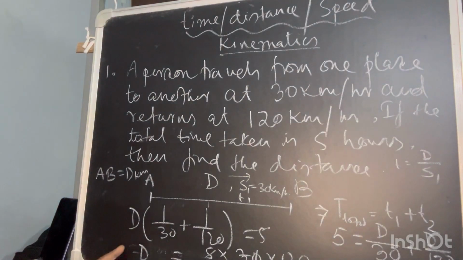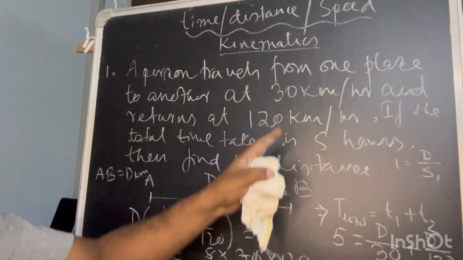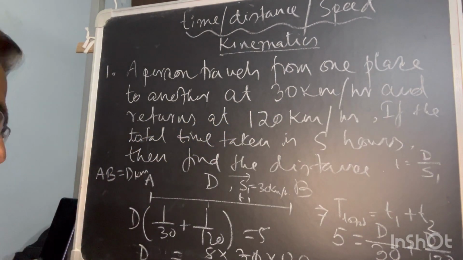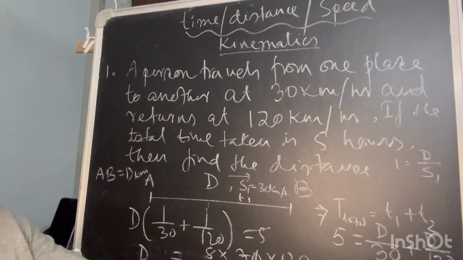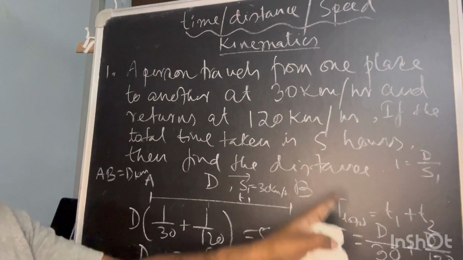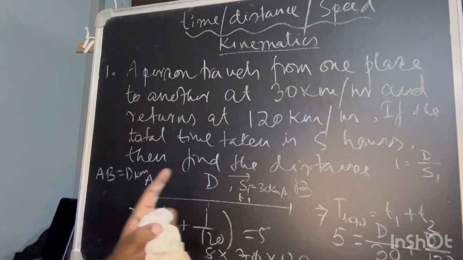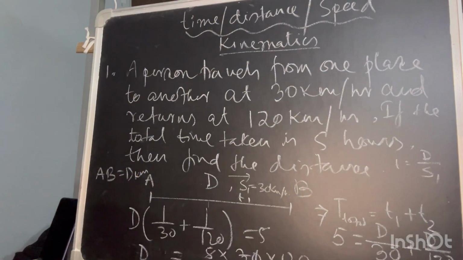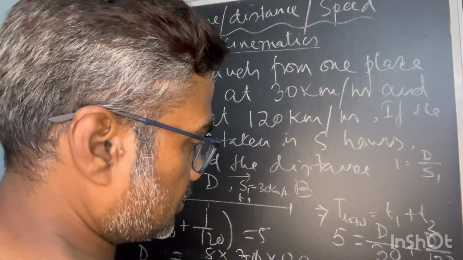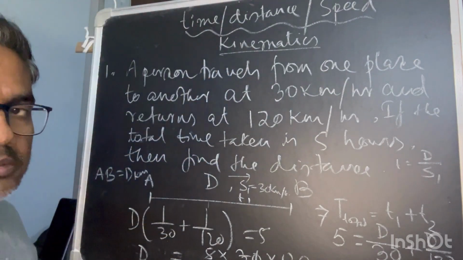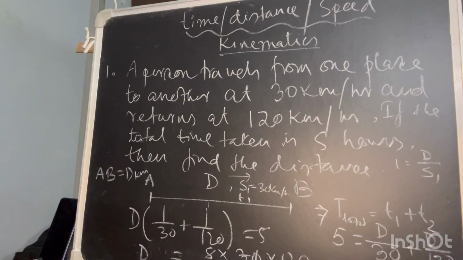Now you need not worry about the unit, because I have not changed it. Distance is a length unit, so whatever length unit is in the question, that is kilometer, your distance will be in the same unit. That means your distance is in kilometers. It will be easy to write the unit directly.